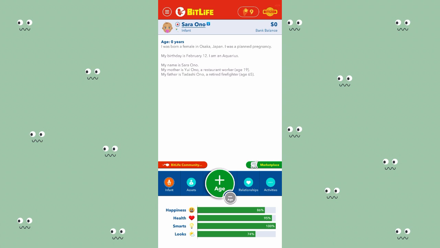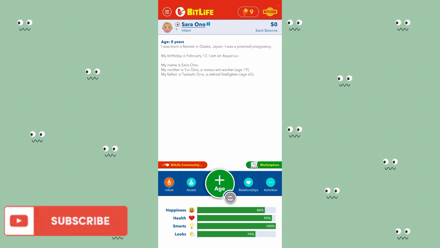If you are living in a country that doesn't have a space program, you can emigrate to a country that has one. There's Japan, there's China, United States, United Kingdom, Canada, South Korea, Norway, United Arab Emirates, India, Russia, Italy, and some other countries. I'm starting in Japan because Japan has a space program.